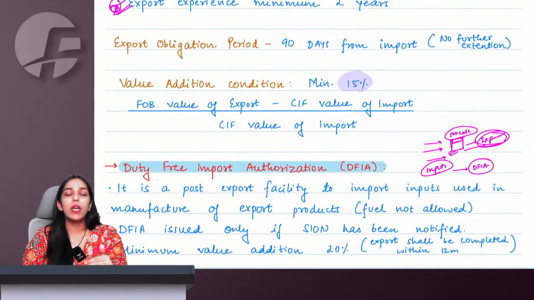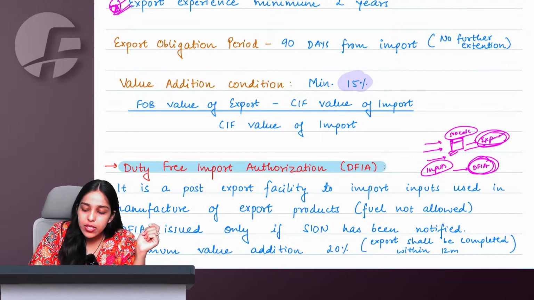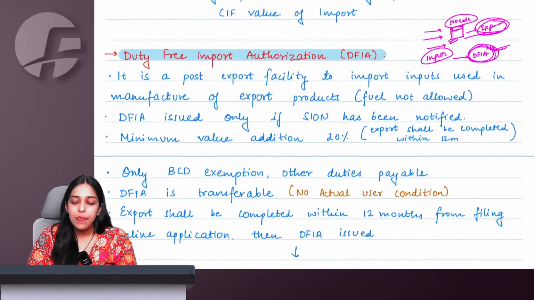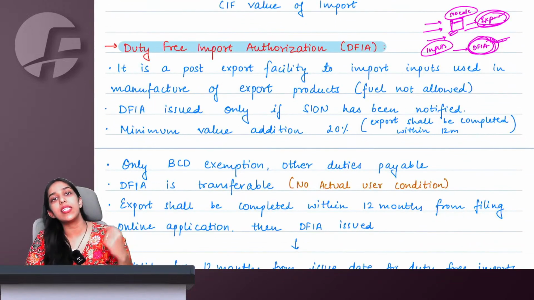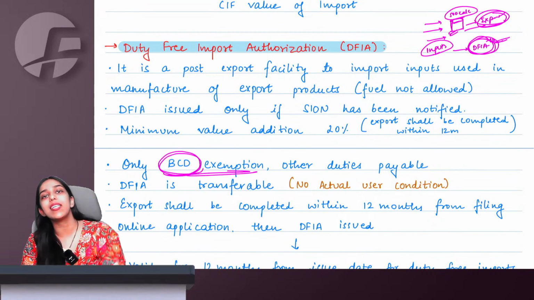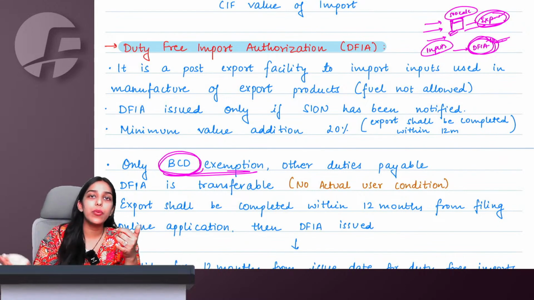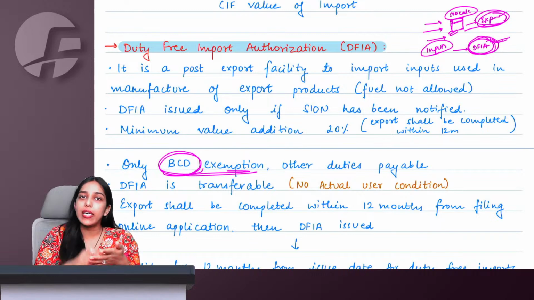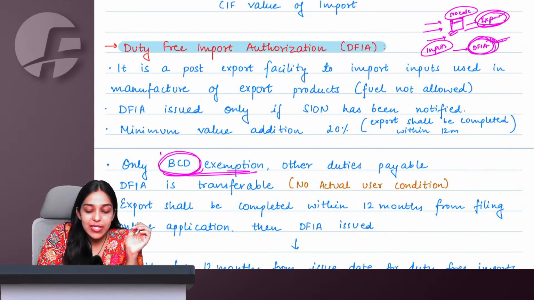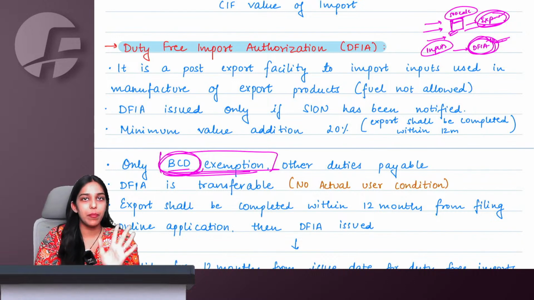Which means for my next import, I can use this DFIA. For my next import, I can use these duty scripts against the payment of basic custom duty, not other duties. Under DFIA, the other duties are payable, like the safeguard duty, anti-dumping duty, they are all payable. Only BCD is exempt, while in advance authorization, all the types of duties are exempt. That is one difference here.